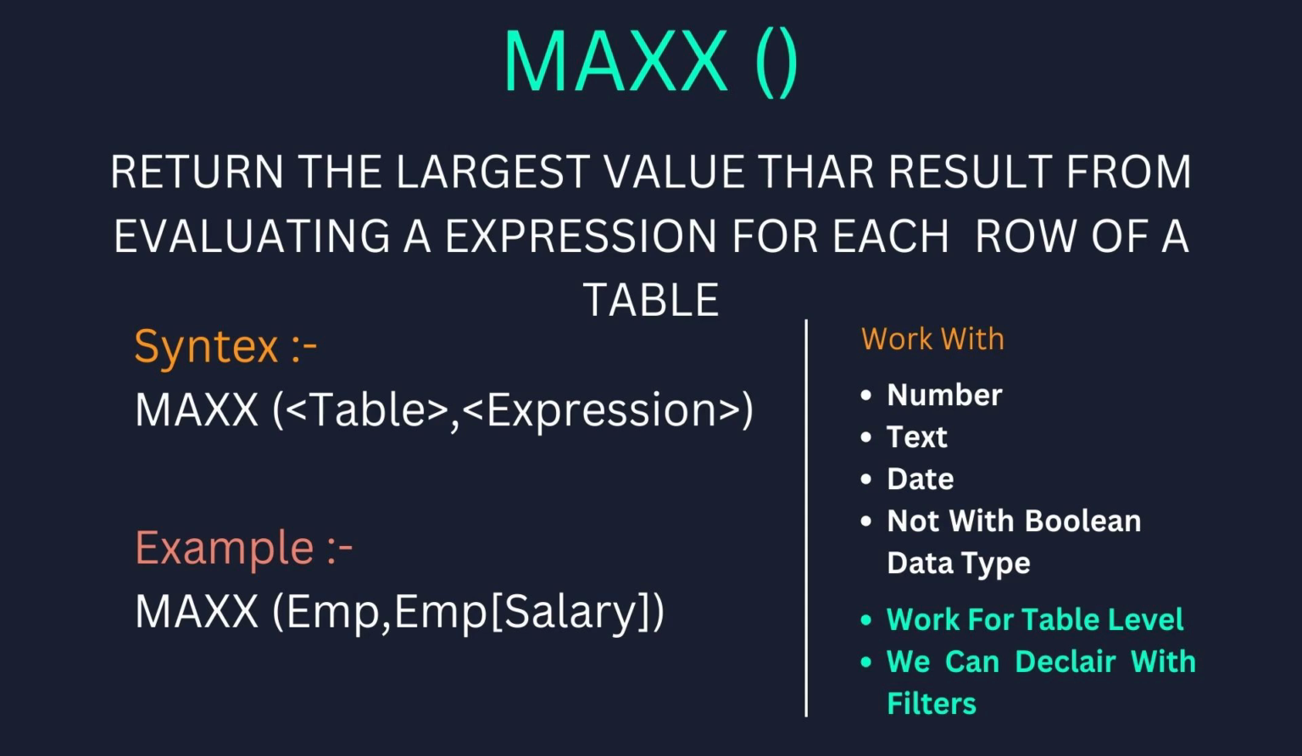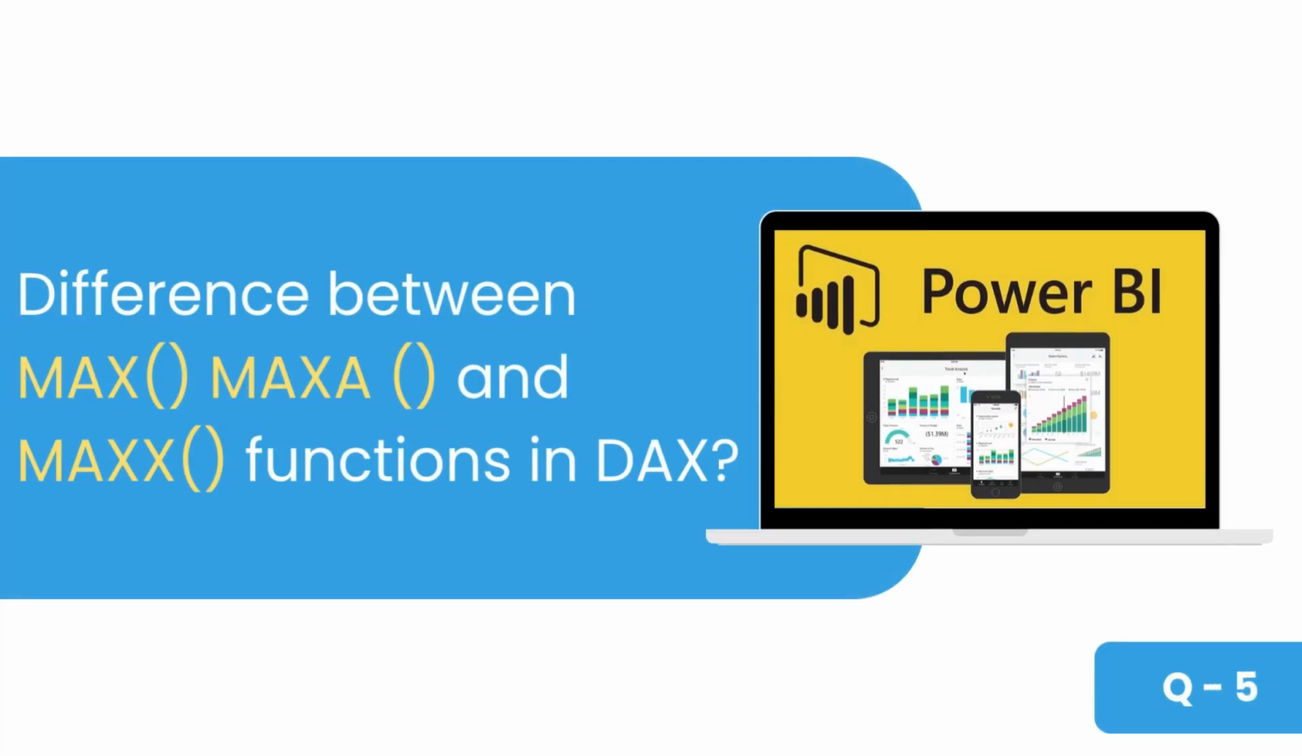On the other hand, the MAXX function works with number, text, and date data types, but it is not going to work with the boolean data type. And the MAXX function works at the table level, it is not going to work at the columnar level. We can also declare any filters in the MAXX function. So these are the few differences between the MAX, MAXA, and MAXX functions in Power BI.